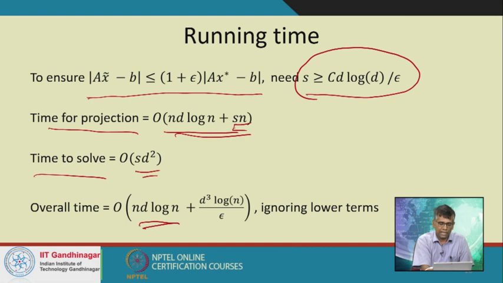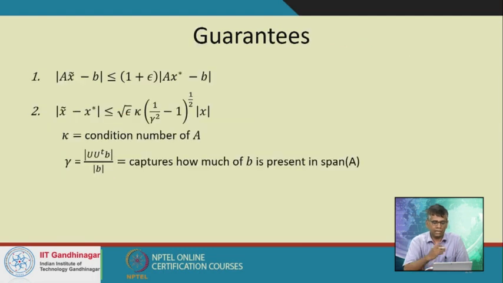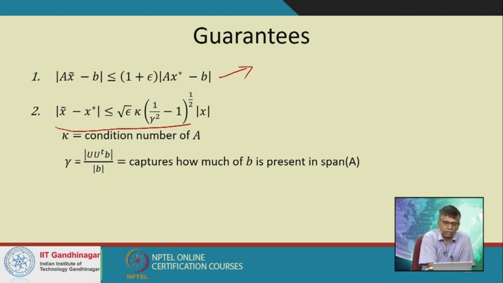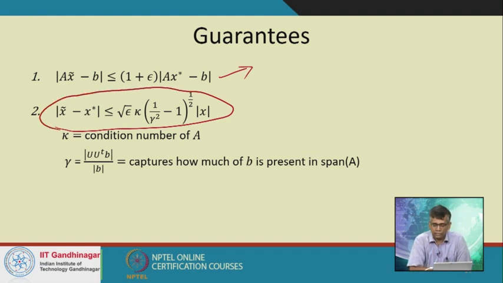So plugging in the value of s, the overall time is something like n d log n plus d cubed log n by epsilon plus some other terms. And this happens to be faster than solving the linear regression directly if n is very large. And these are the guarantees, the guarantee that we have seen before. Furthermore, under certain cases, you can also guarantee that the solution x tilde itself is close to x star.